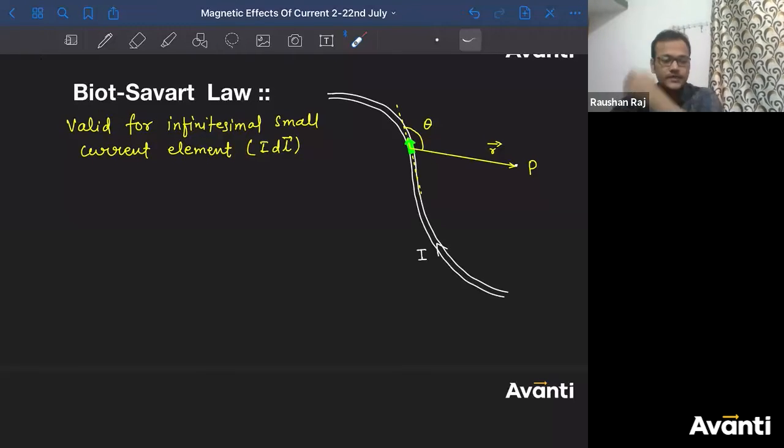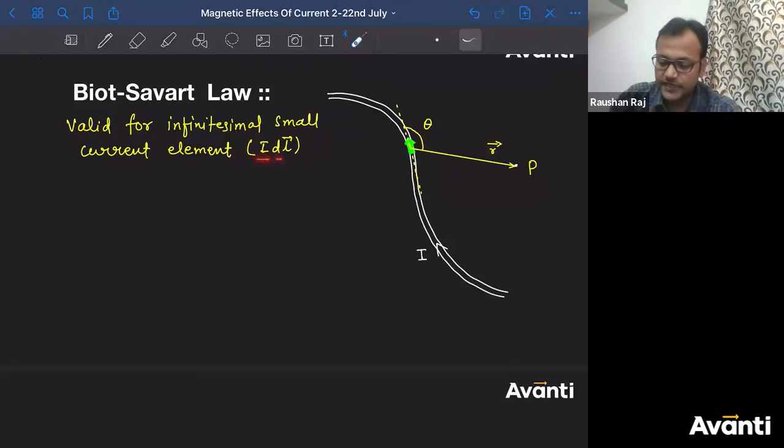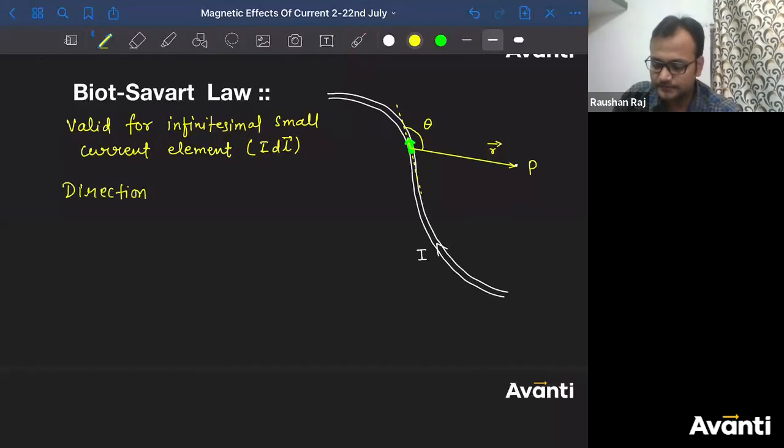All right. अच्छा, we have defined this IDL as vector. IDL vector. What will be the direction of DL here? Tell me बच्चा लोग, what will be the direction of DL here? So direction of DL will be along the direction of current. किधर होगा बच्चा लोग? Along the direction of current.